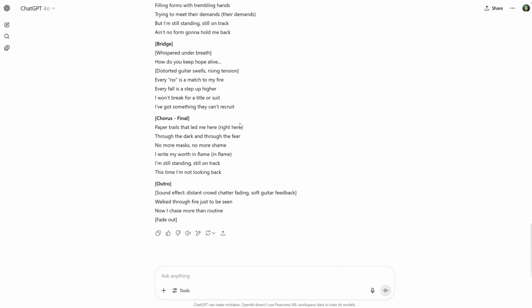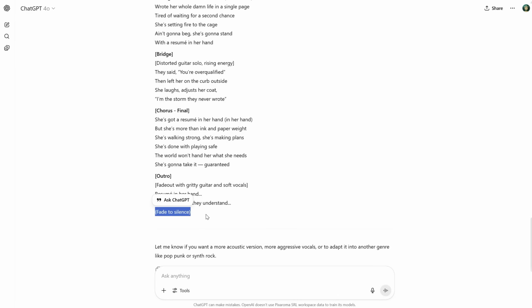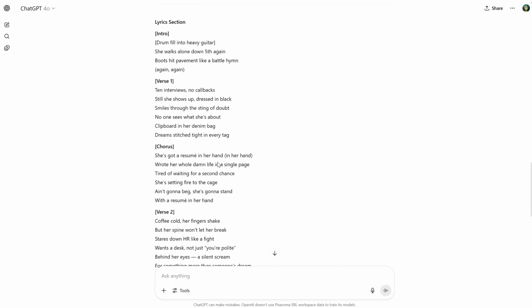If the round brackets are used in the lyrics, that's okay. It will sing them like backing vocals and it gives a nice effect. But in another chat, it missed that. You can see here, fade to silence should have been an instruction in square brackets, not round ones. You can tell ChatGPT to fix that or just replace it manually.